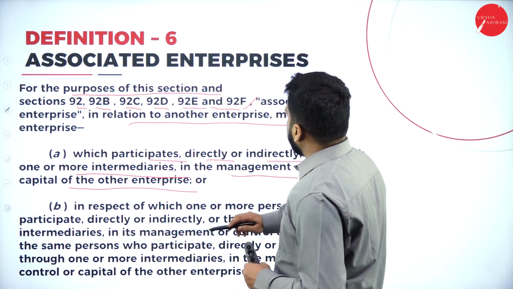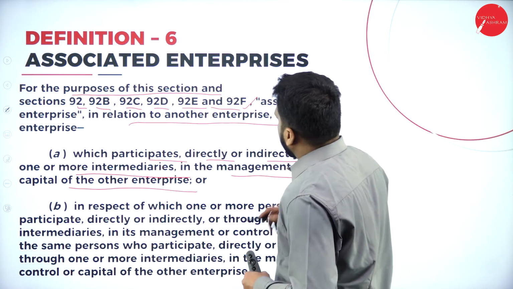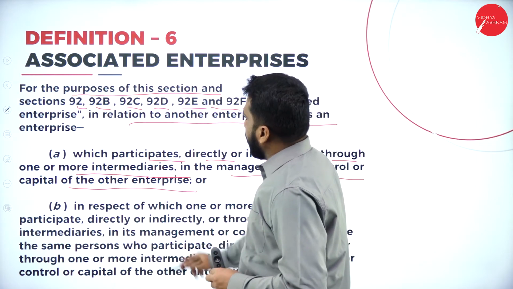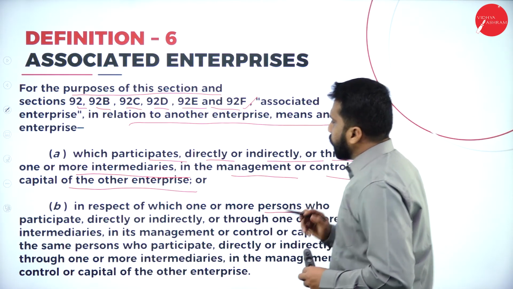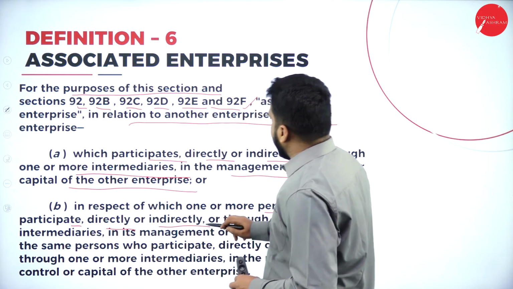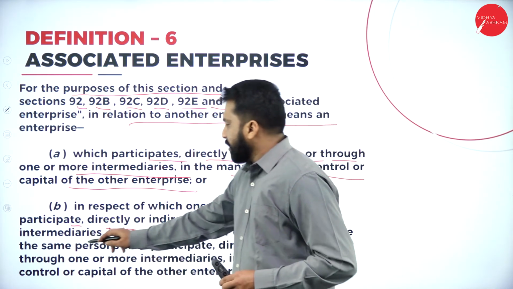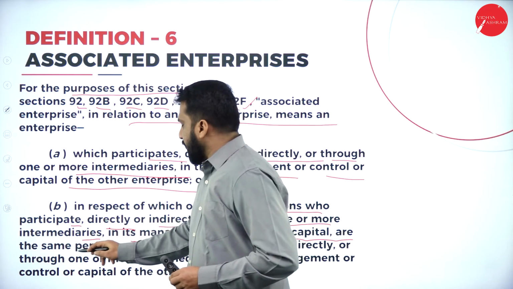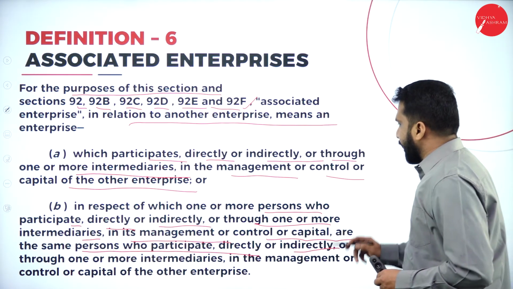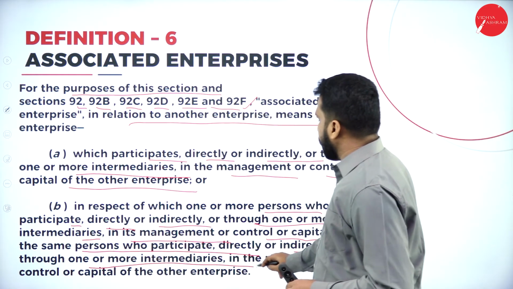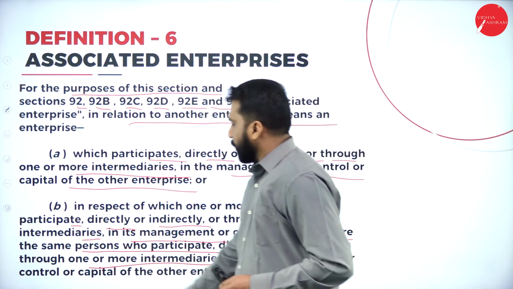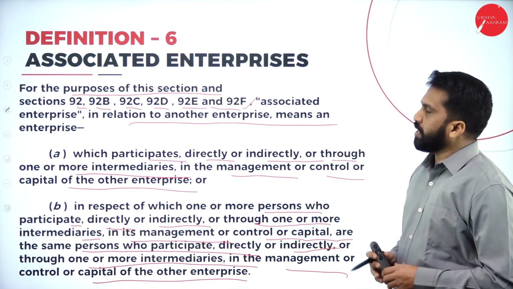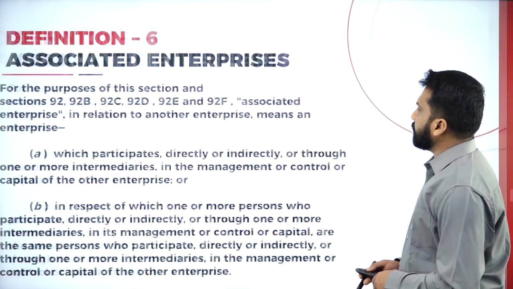Intermediaries in the management or control or capital of the other enterprise. Also, in respect of which one or more persons who participate directly or indirectly or through one or more intermediaries in its management or control or capital are the same persons who participate directly or indirectly or through intermediaries in the management or control or capital of the other enterprise. These come under your associated enterprises. Hope you are clear.